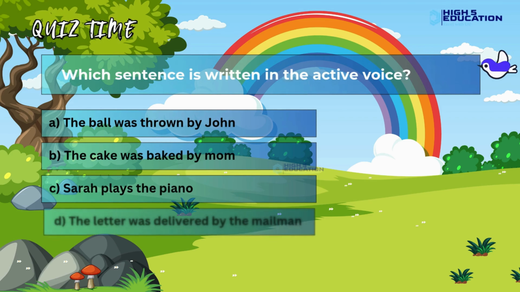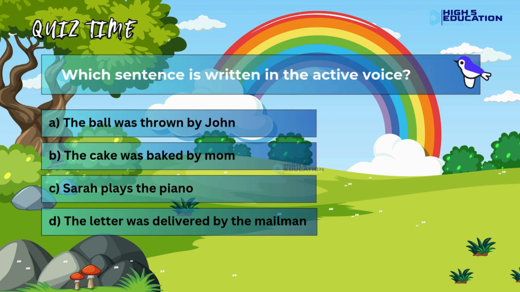Which sentence is written in the active voice? A. The ball was thrown by John. B. The cake was baked by Mom. C. Sarah plays the piano. D. The letter was delivered by the mailman.